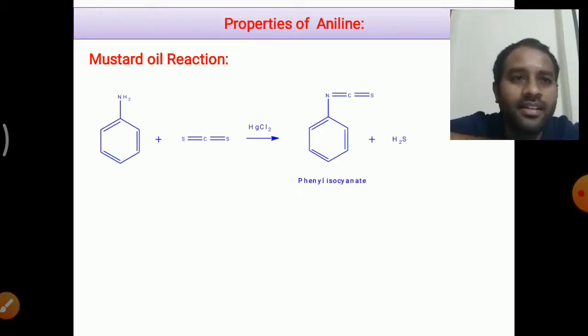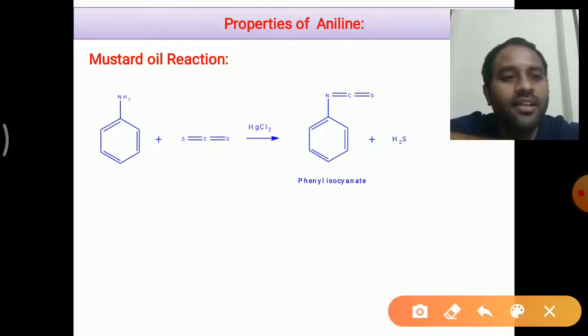Another reaction is the mustard oil reaction. This is also a reaction used in the laboratory to identify a primary amine like aniline, because when we treat aniline with carbon disulfide in the presence of excess mercuric chloride, we get phenyl isothiocyanate.